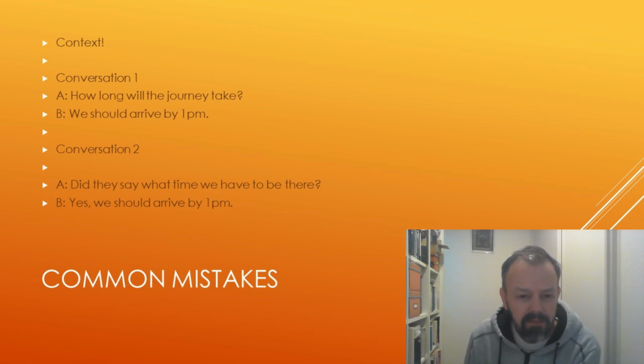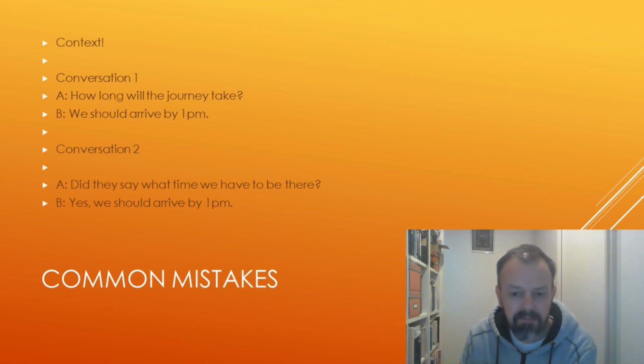Another, well, not a common mistake, but I think something which is very interesting when considering auxiliary verbs is making use of context. And context can be so important with auxiliary verbs. In some cases, you can have 2 sentences meaning different things, even though they use the exact same words.